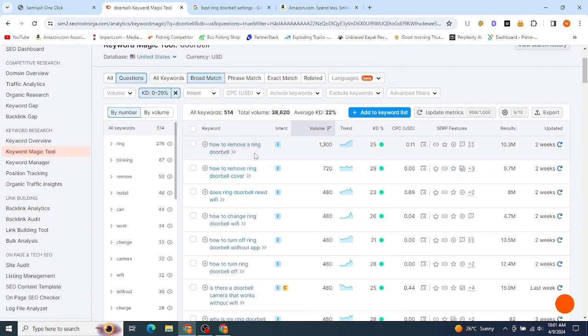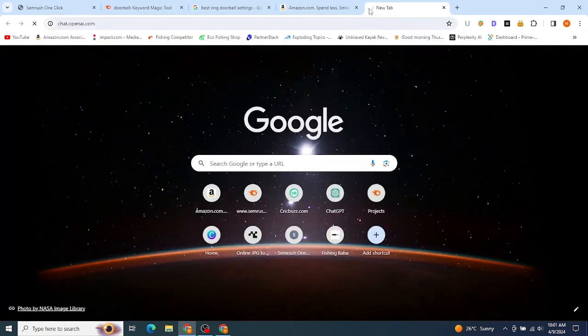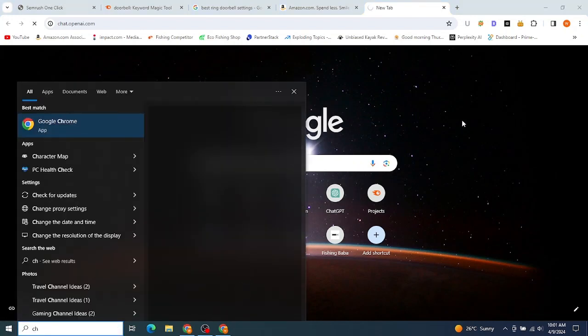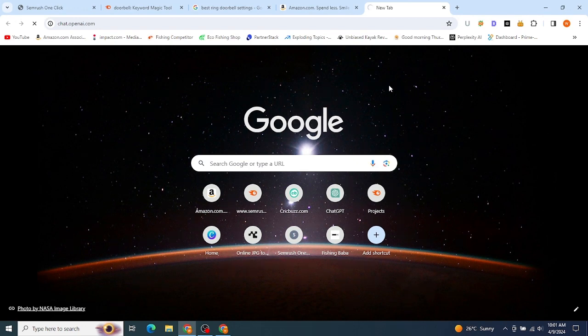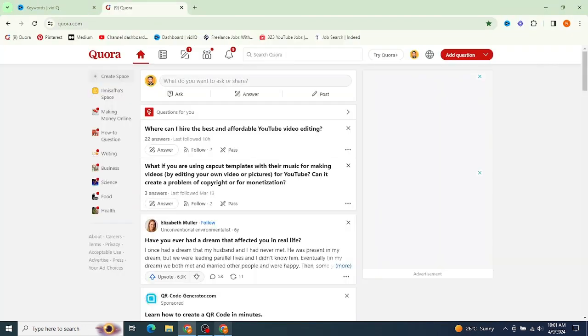You can see how to remove a ring doorbell. Then I will go to ChatGPT, chat.openai.com, and write questions using this ChatGPT generative AI tool, ask this question by myself on Quora, and then answer it using that answer of ChatGPT, and that way I'll be getting some income.